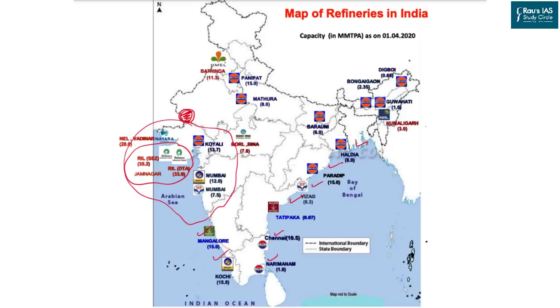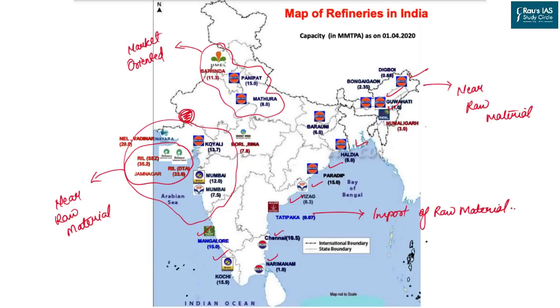On the eastern or northeastern side, as we discussed in the previous map, because of the high availability of oil, there are localized refineries. And the third type of refineries are seen in the northern part of India. These refineries are not based on imports, they are not based on the availability of raw material, they are simply based to cater to the needs of the market. So from this map, you can easily see that there are four kinds of industrial location for refineries in India.